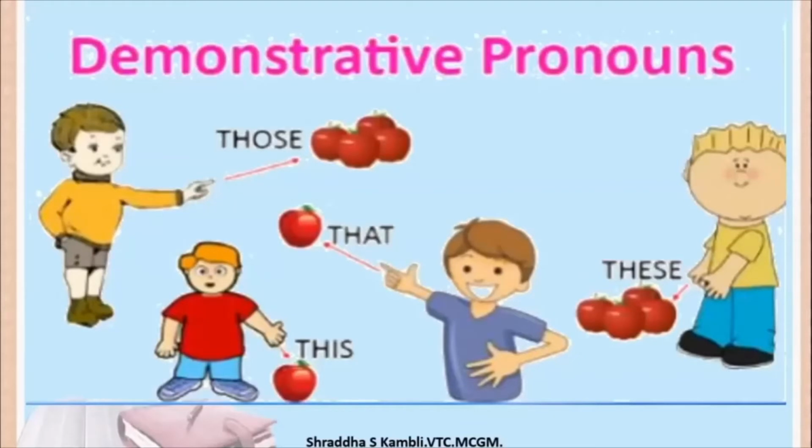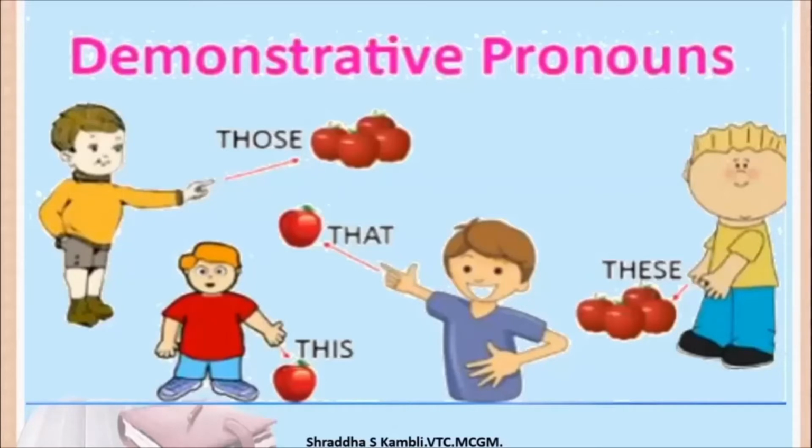But remember, here this and that is used for single things, singular. 1 apple, singular. When it is close to you, you will say this apple. When it is far away from you, you will say that apple. So hope the idea is clear. Let's come to the other 2 boys now. The one with the brown hair and the one with the golden hair. Or we can say the one in the half pant and the other one in the full pant.